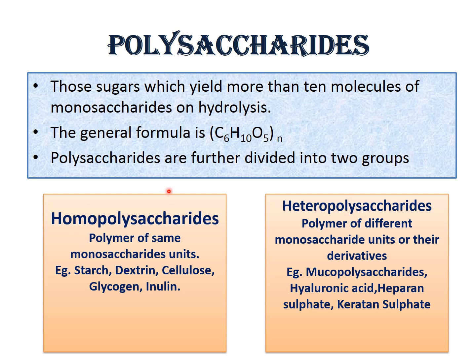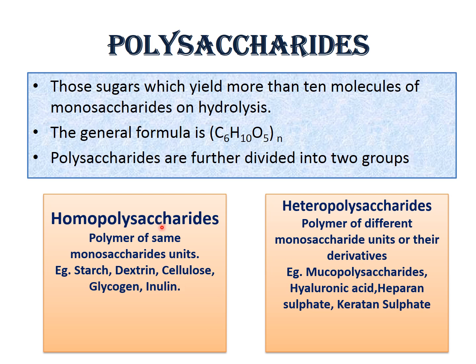When all are glucose, it will be homopolysaccharide. When all are fructose, it will also be homopolysaccharide. So homopolysaccharides are made up of the same monosaccharide unit, whereas heteropolysaccharides are made up of different monosaccharide units.